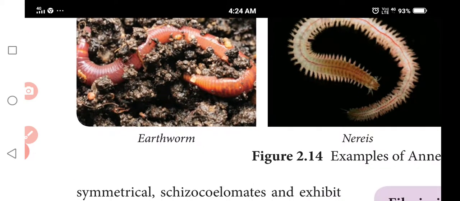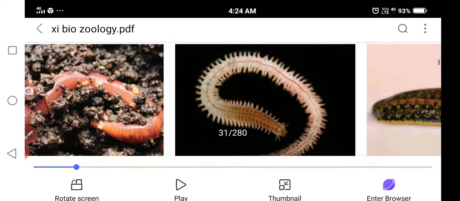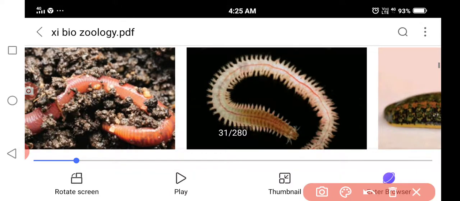Longitudinal and circular muscles help with locomotion. Parapodia are lateral appendages, small hair-like appendages that help in swimming. At the time of swimming, they are very helpful for escaping from predators.